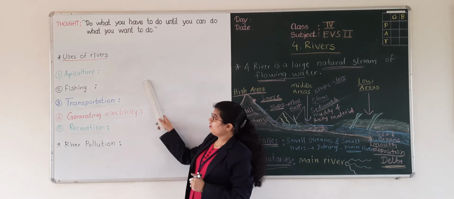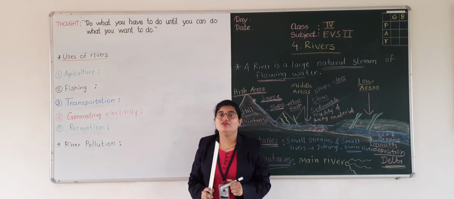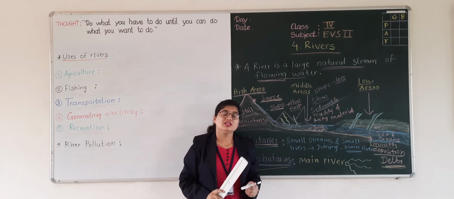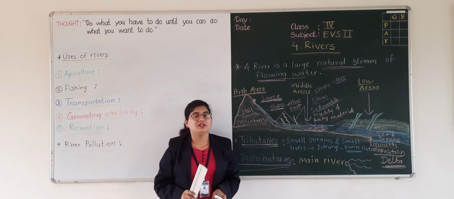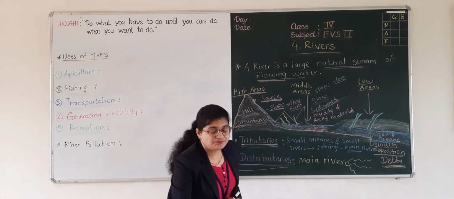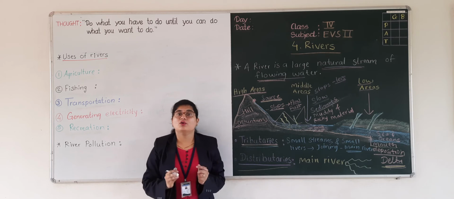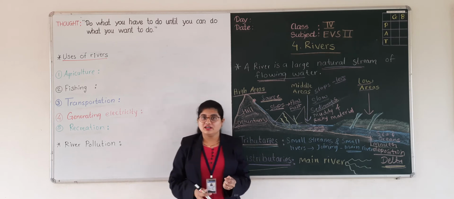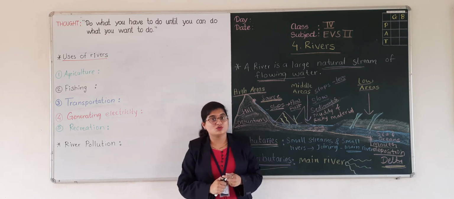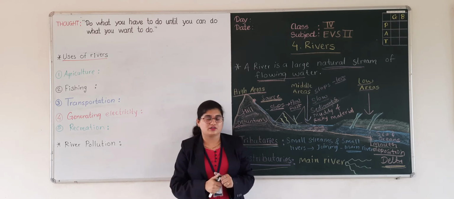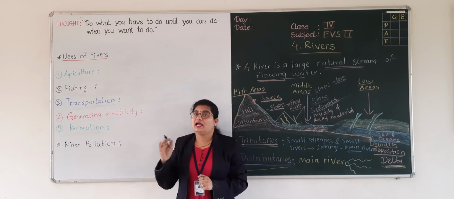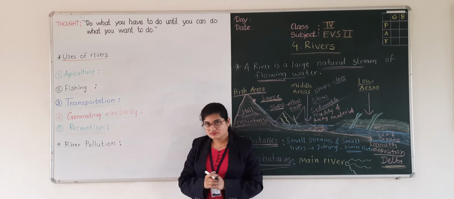Alright. So here we have different uses of river. We use rivers for different purposes. The first one is agriculture. As we know that river water is the main source of agriculture water.